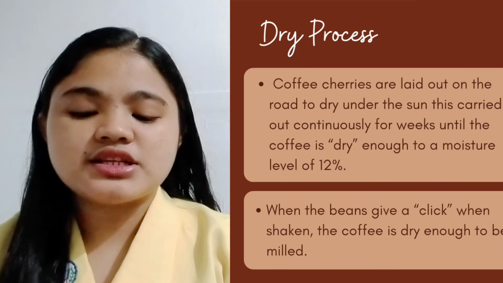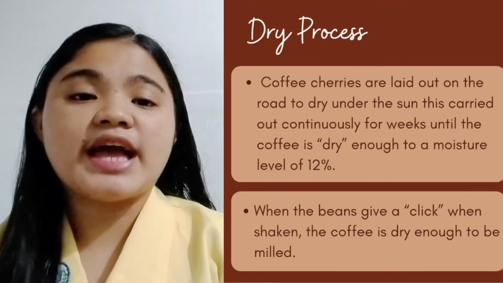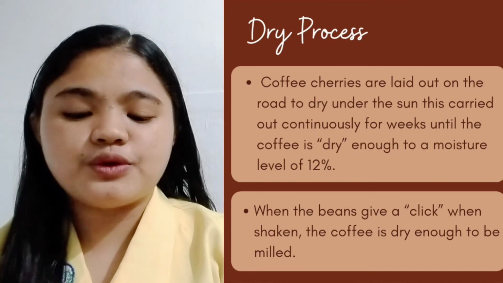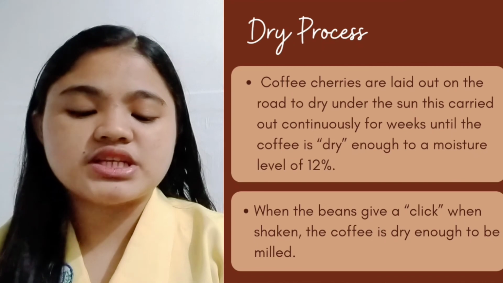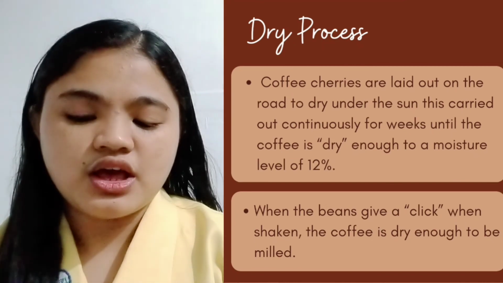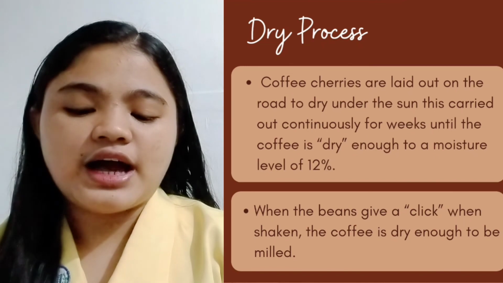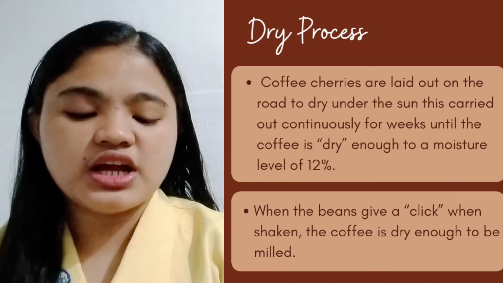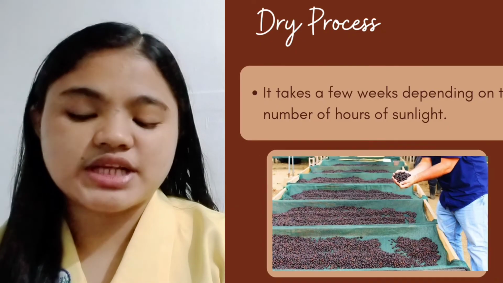For the dry processing, coffee cherries are laid out on the road to dry under the sun. This is carried out continuously for weeks until the coffee is dry enough, to a moisture level of 12%. When the beans give a click when shaking, the coffee is dry enough to be milled. It takes a few weeks depending on the number of hours of sunlight.